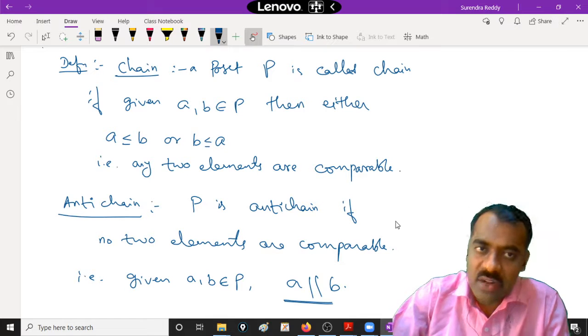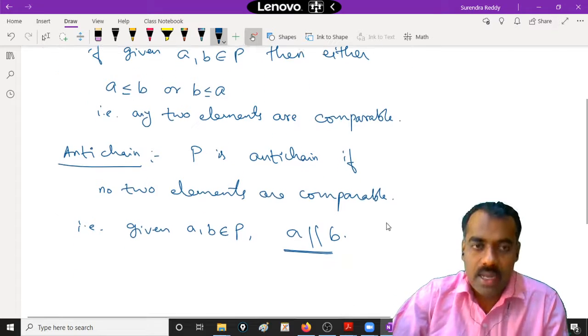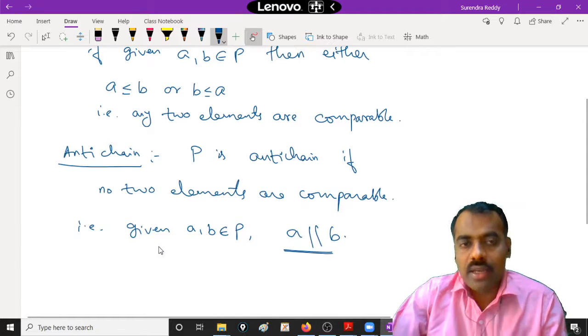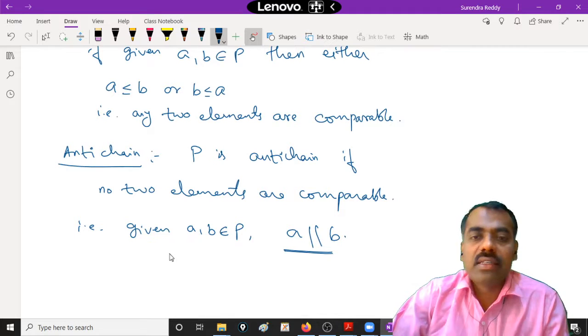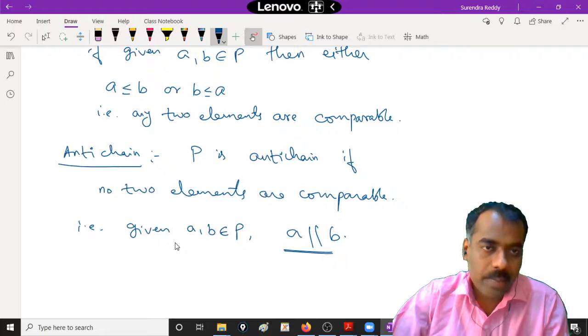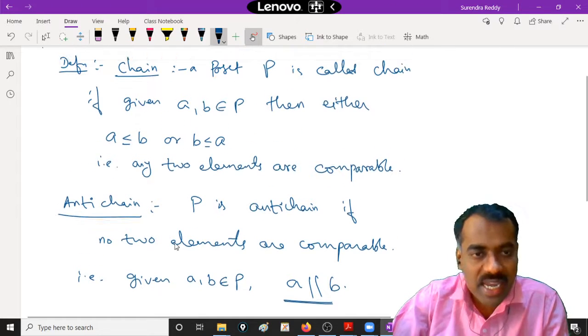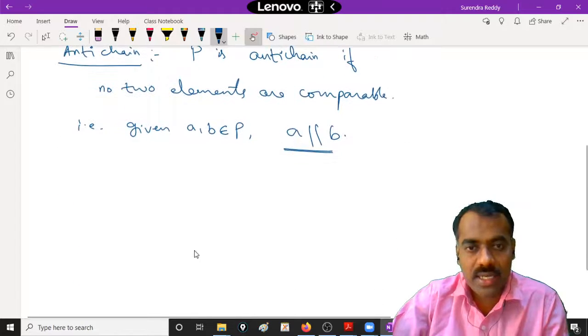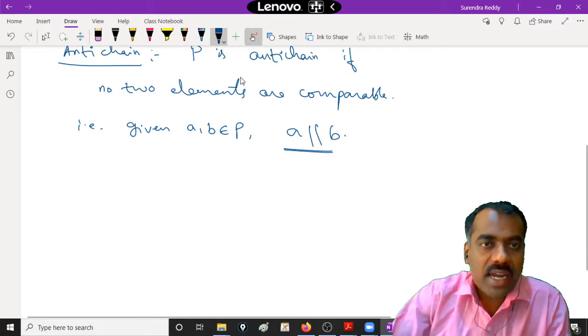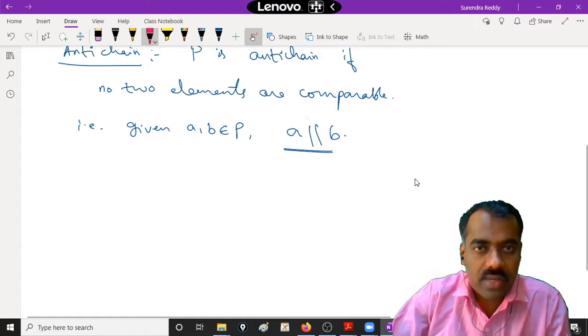Chain means any two elements should be comparable. Anti-chain means any two elements you take, they are not comparable. Okay, so some are comparable, some are not comparable, then it is neither a chain nor an anti-chain, right? Okay, so let us try to understand these two topics with good examples.